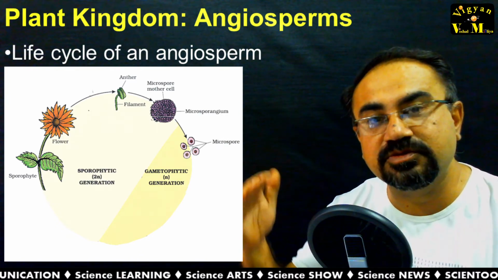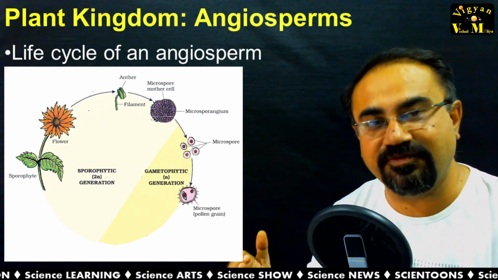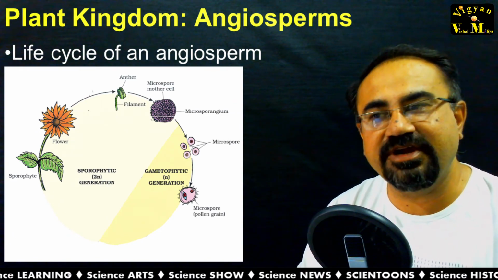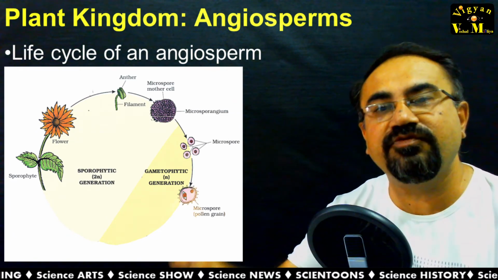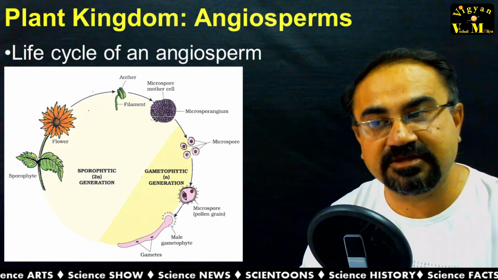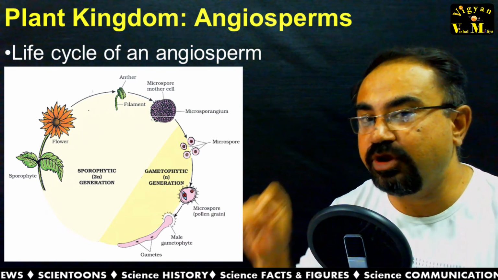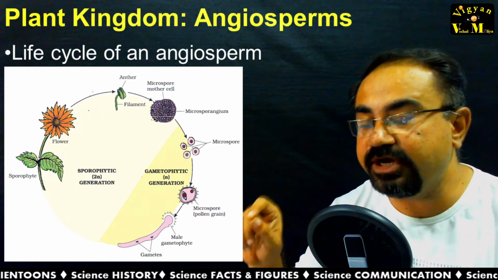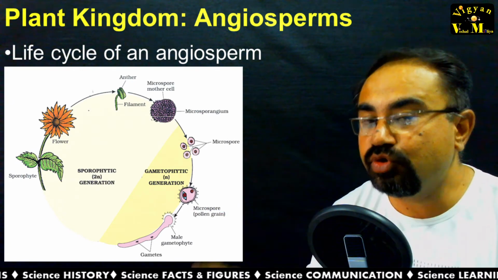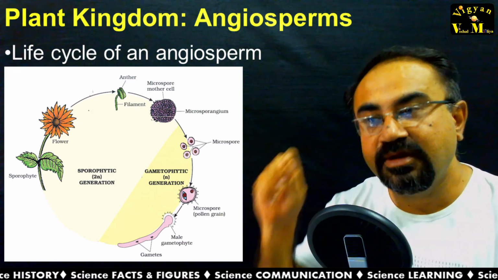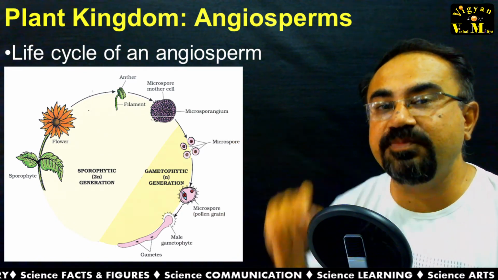So the microspore is now the gametophyte, and this gametophytic generation further continues to form the male gametes. This pollen gives rise to a pollen tube, and pollen tubes have two male gametes.